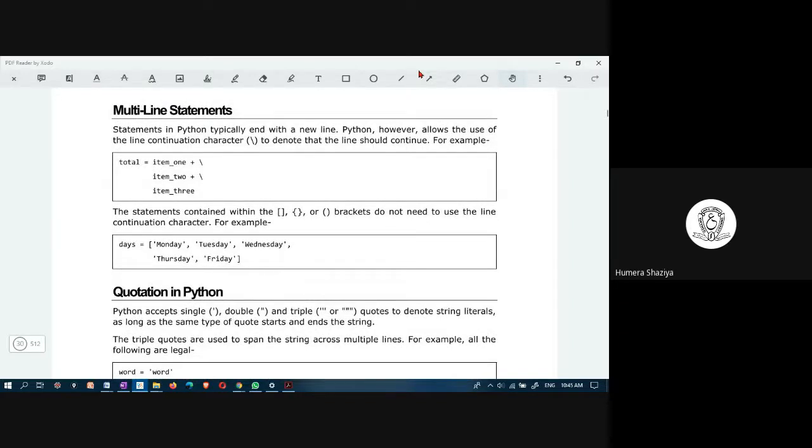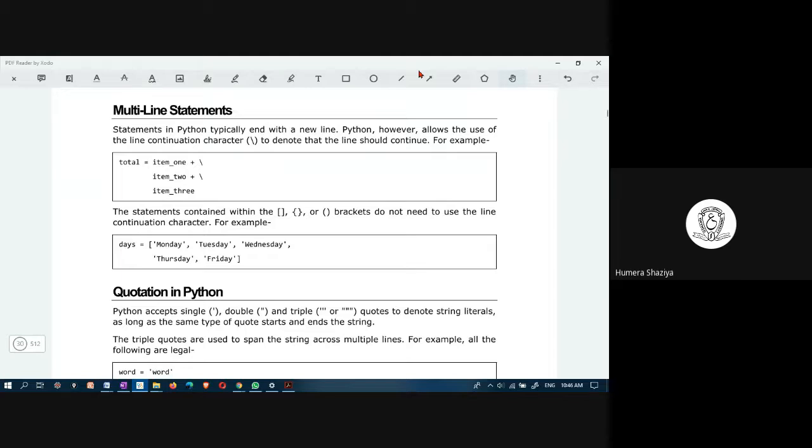Next one is multi-line statements. If you would like to have a large statement which cannot be written in one single line, suppose something has to span over multiple lines, then you can use this backslash.